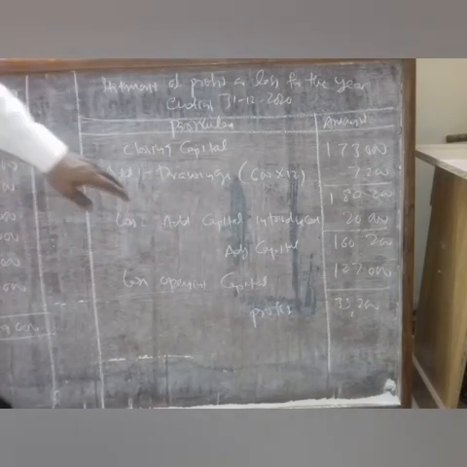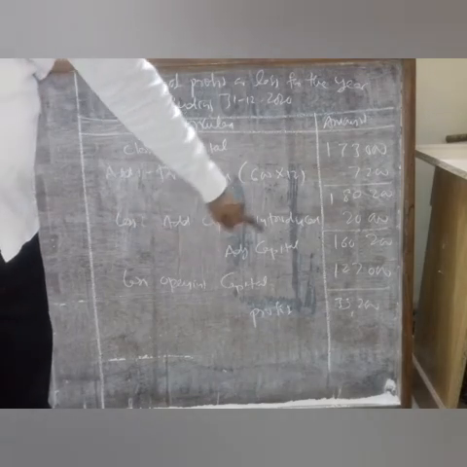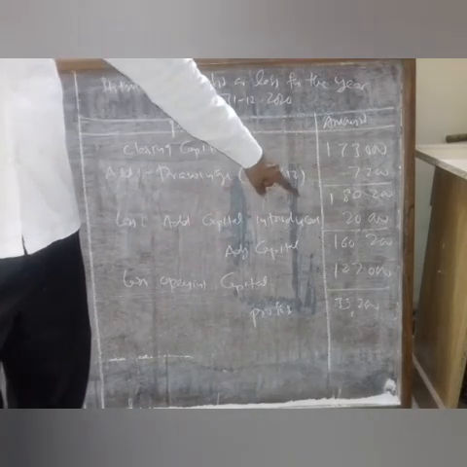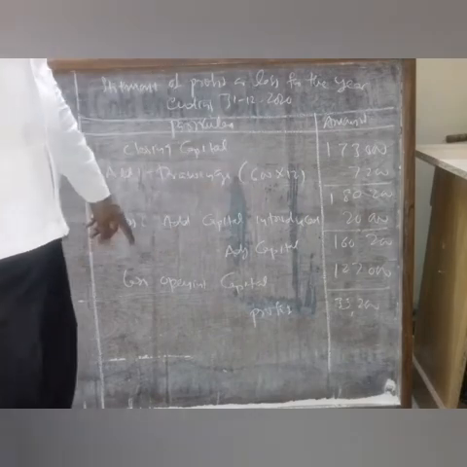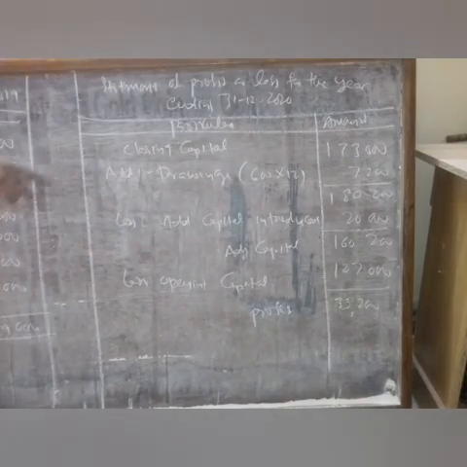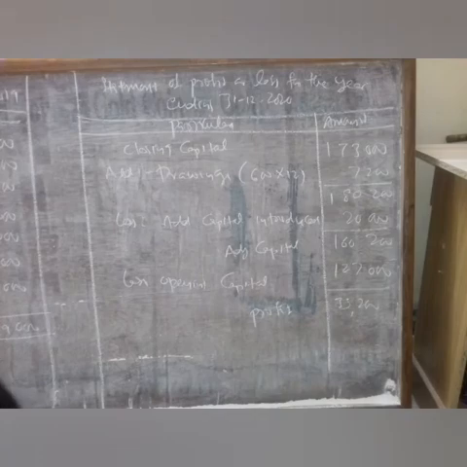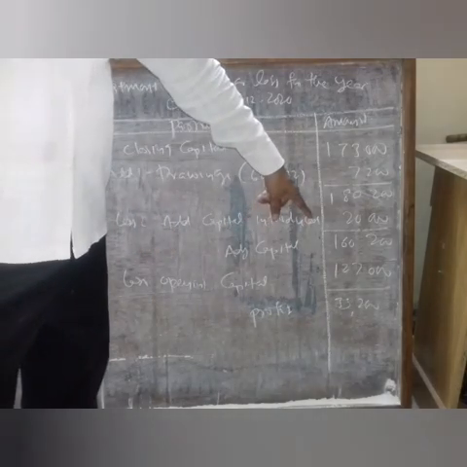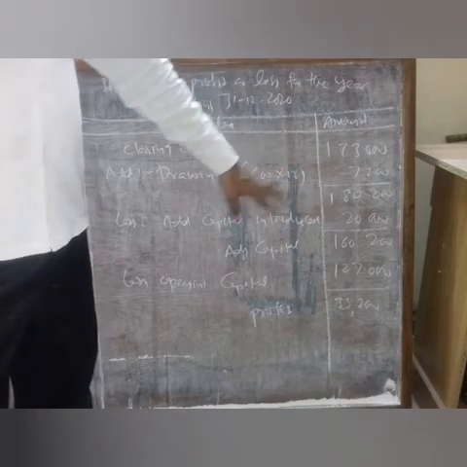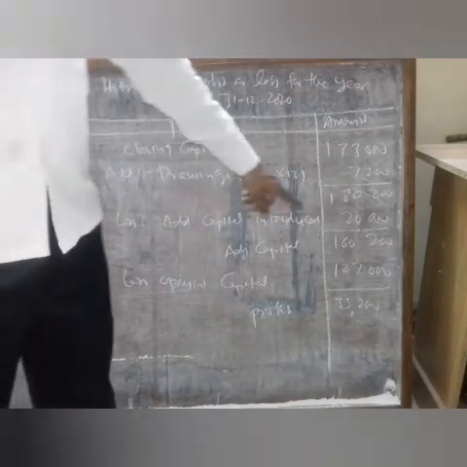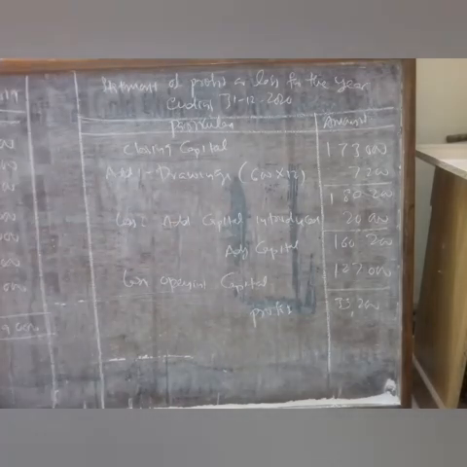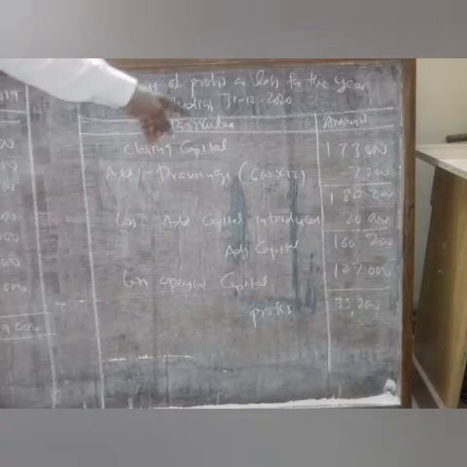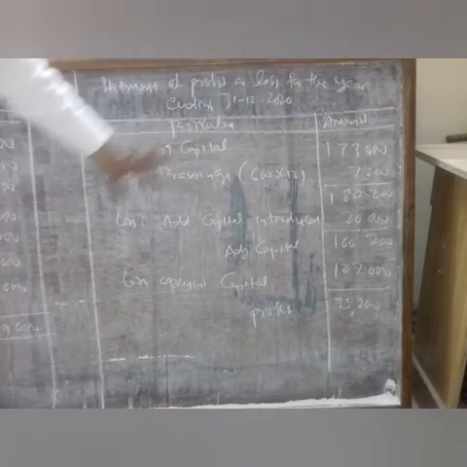After arriving at this adjusted capital, we have to deduct from it the opening capital, or capital as on 31st 12/2019. We calculated this by preparing a statement of affairs. That comes to 1,27,000. That 1,27,000 we have to deduct, and we will get 33,200 rupees. It is the profit of the single entry system of this problem for the year ending 31st 12/2020.